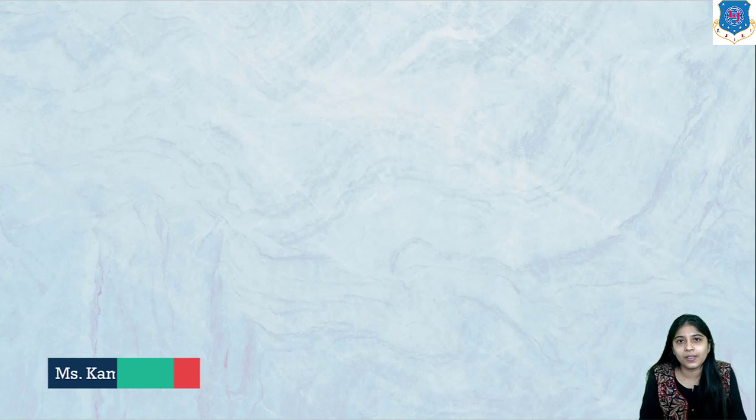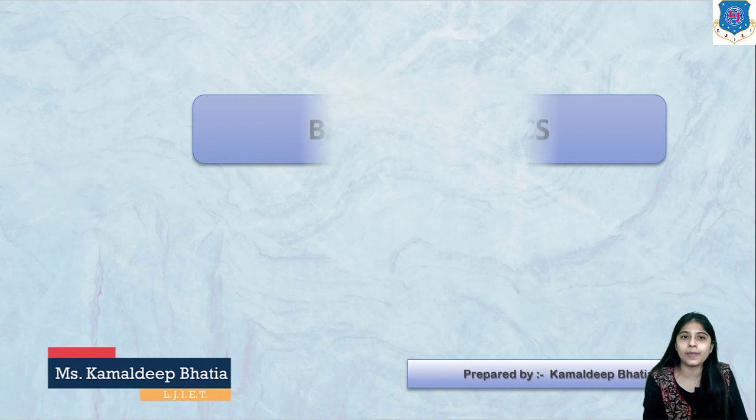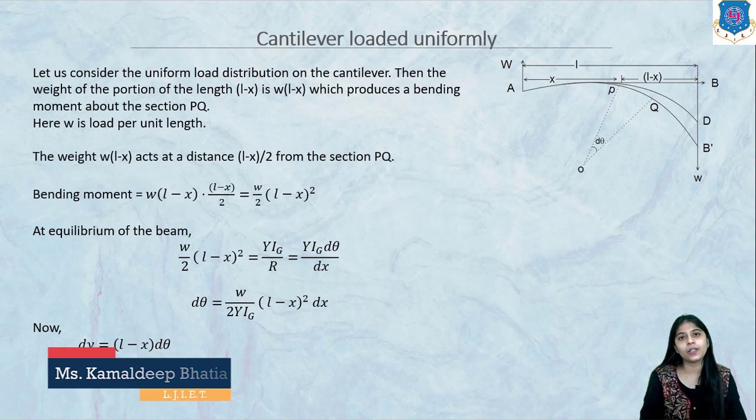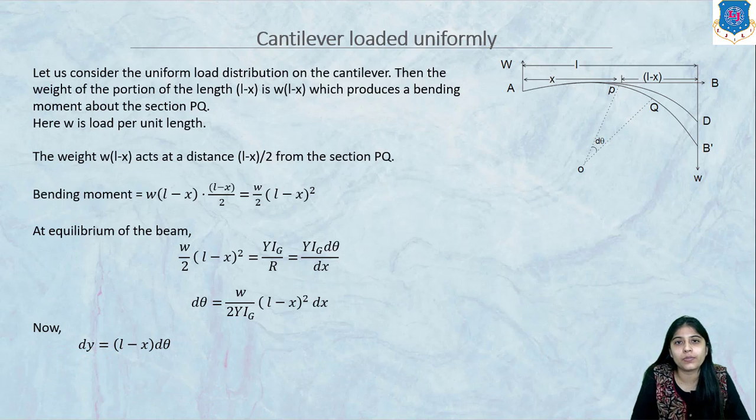Hello everyone. In this session we are going to discuss some topics of basic mechanics and we'll start with the cantilever. We have already derived the expression for depression of a cantilever loaded at the free end and clamped fixed at the other end. Now we are considering a cantilever that is being loaded uniformly. There are different expressions when you are considering a cantilever that is being loaded uniformly.